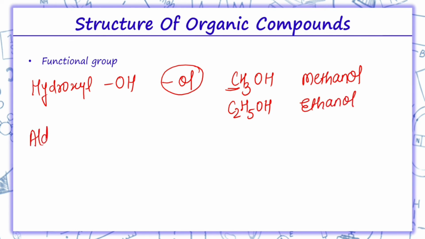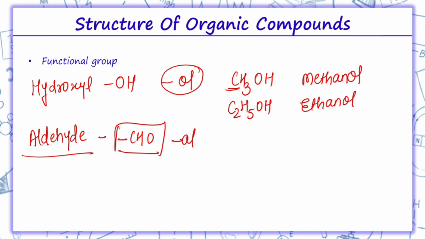Similarly we have aldehyde, so the functional group for aldehyde is CHO and the suffix which we use is -al. Like if I have to draw 2 carbons, the last carbon has CHO, so for the first carbon we satisfy the valency, it is tetravalent, so we will write CH3. Since 2 carbons are there, the name here will be eth, and so ethanal.